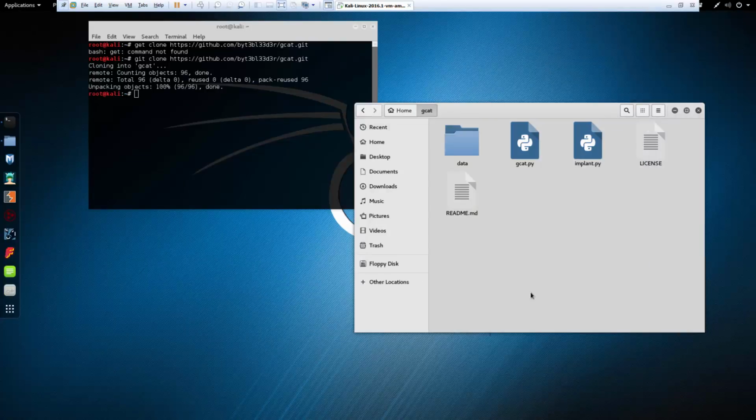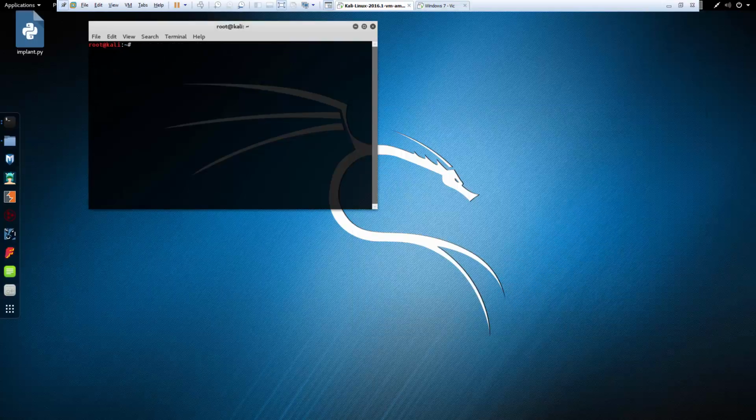So in Kali, we can do this several different ways. We can use things like Veil-Evasion. We can convert the PY to an EXE. So lots of different ways. So that's the next part of this video. What happens when you have a Python script, a .py file, and you want to convert it to an EXE?